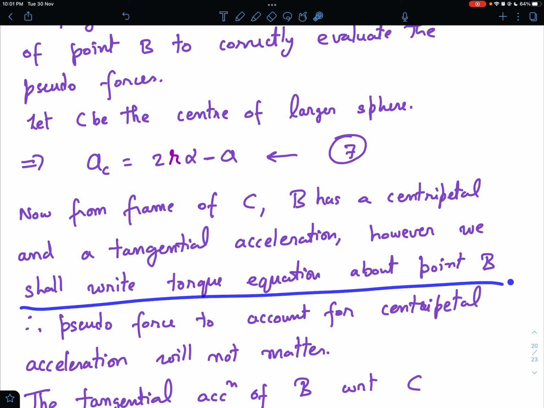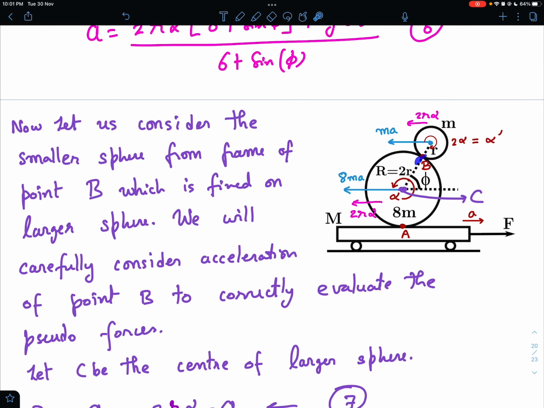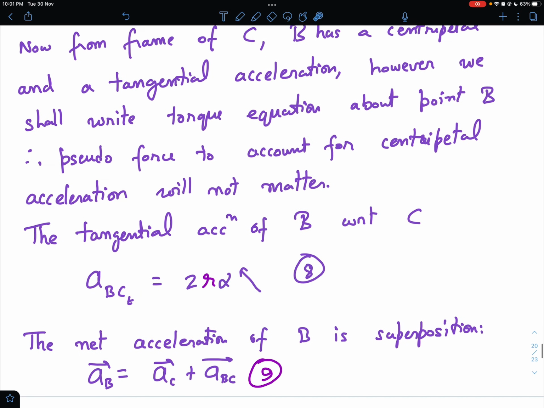However, we shall write the torque equation about point B, and therefore the pseudo force to account for centripetal acceleration will not matter. Centripetal acceleration will be along this line only, and accordingly the pseudo force corresponding to centripetal acceleration will also pass through this line, so it will not contribute anything to the torque about point B. So I'll just need to find the tangential acceleration of B. Relative to C, the tangential acceleration of B will be 2r alpha in this direction, right? And C has got an acceleration 2r alpha minus A in this direction. So let's see how to apply the pseudo forces.